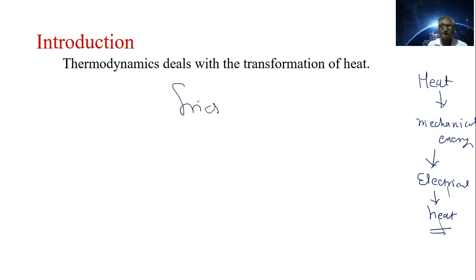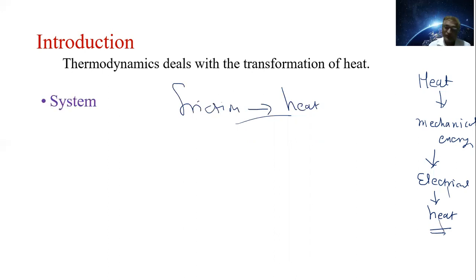Friction can be converted into heat when two bodies slide over one another, and if there is friction, it is transferred into heat energy. There are a number of examples of the transformation of heat into various forms of energy, and various forms of energy into heat energy.